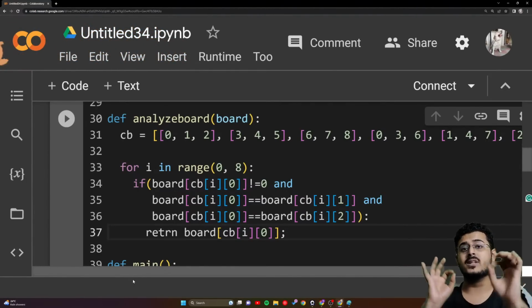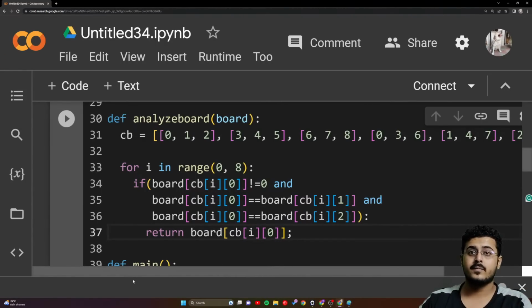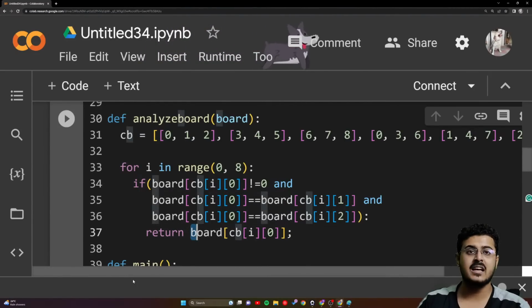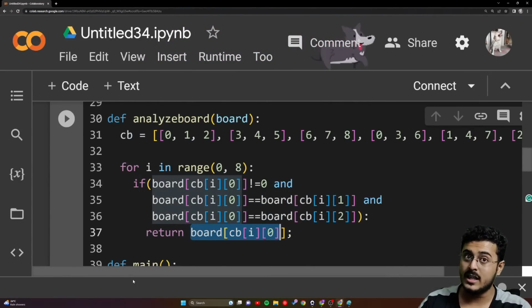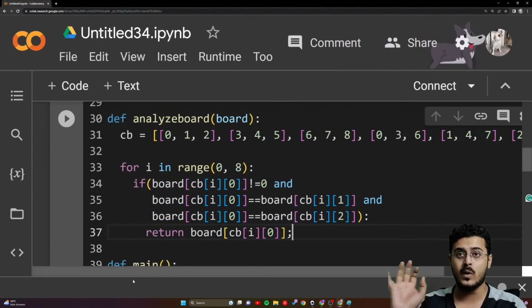Return this. This particular person has won the game, right or wrong, guys? Please let me know. Return this number if it is the same. If it is not 0 and it is the same, then return this number. That means somebody has won.